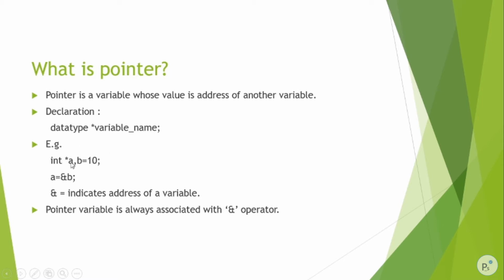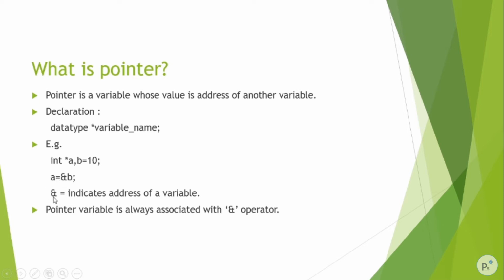When we declare this type of variable, a pointer variable, it only holds the address of another variable. It can't hold any value. If we assign some value to the pointer variable, it will give us an error. So a = &b means the address of variable b is assigned to a.